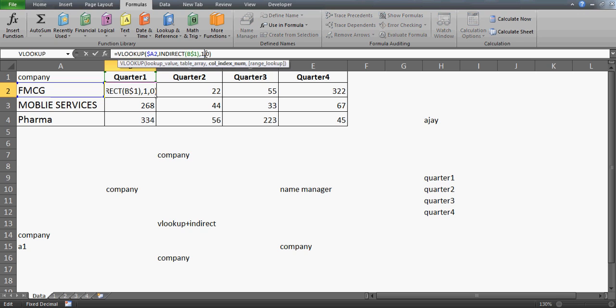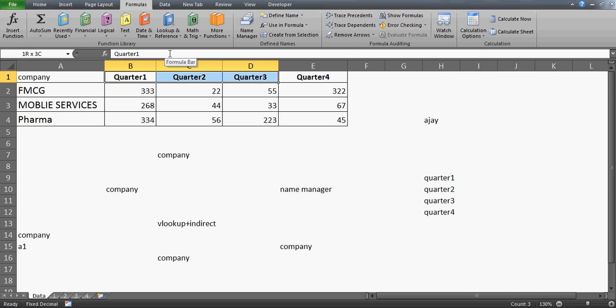So now if you do this one again, you know what will happen, you'll get the FMCG back, because that's the first column, right? Obviously you do not want to do that. Now remember guys, if I remove this from here, it will give me the error. Why? Now that's the important point.